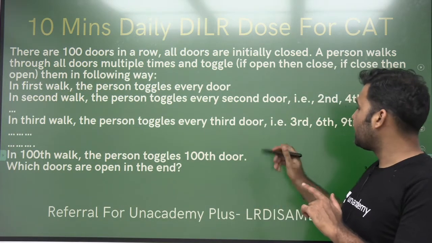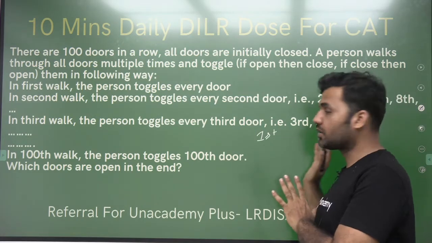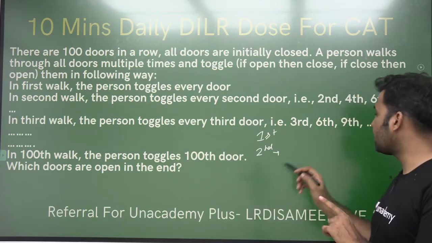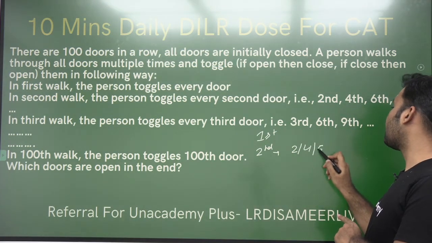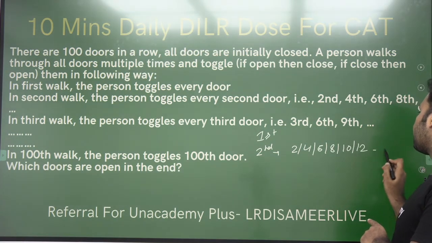Now, in the first walk, the person is going to every door. In the second, the person is visiting every second door. That means the person will be visiting all the doors which are multiples of 2.